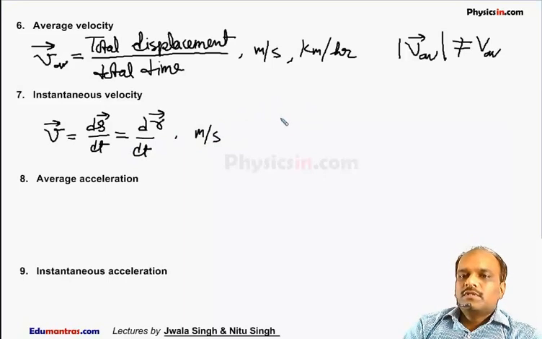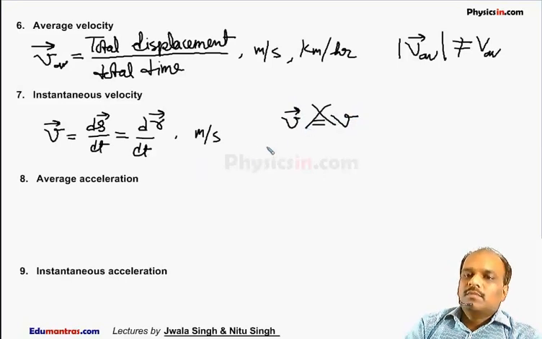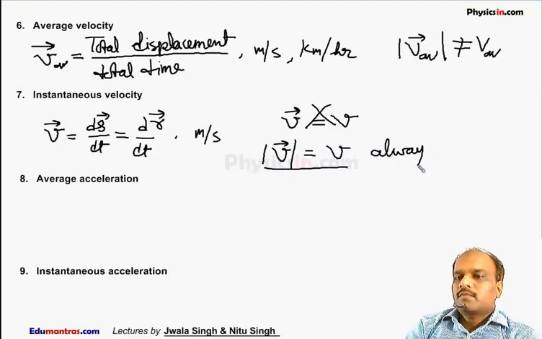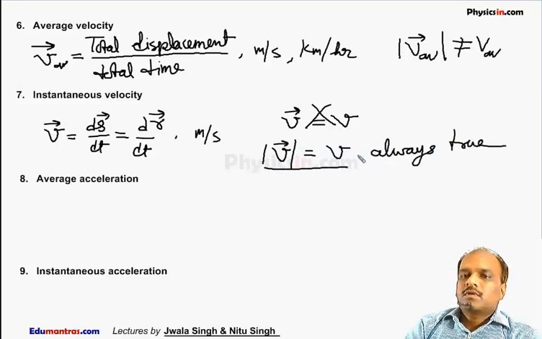We cannot say instantaneous velocity is equal to instantaneous speed. This statement is always wrong. But we can say the magnitude of instantaneous velocity is equal to instantaneous speed. This statement is always true.